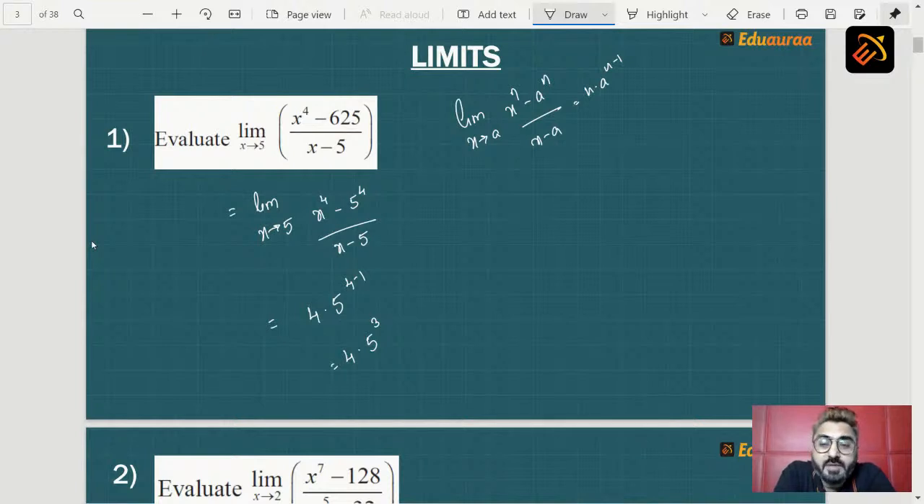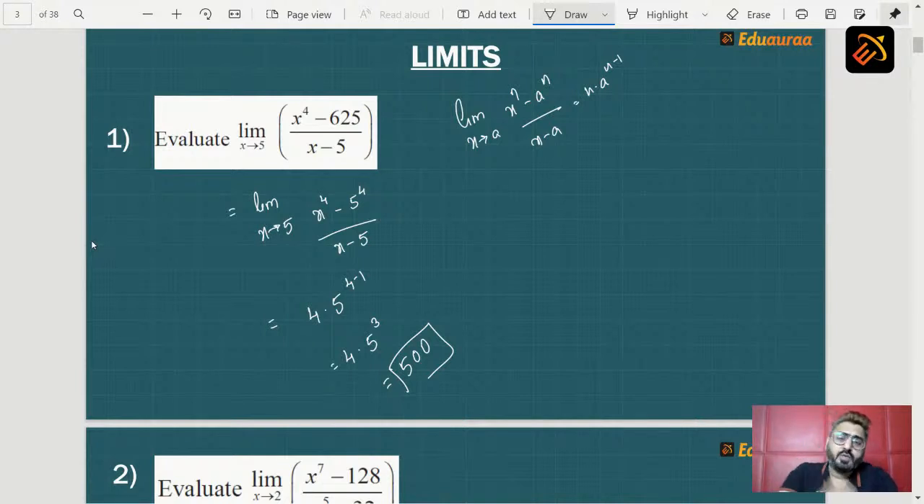So 125 into 4, what do we get? So we get 125, 125, 125, 125. That is 500. So the final answer here will become 500, and this is nothing but the end of your sum. So students, I hope you understood how to solve this sum.